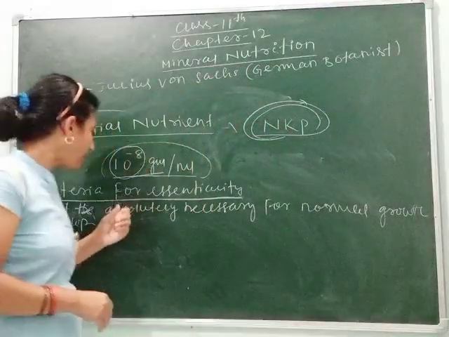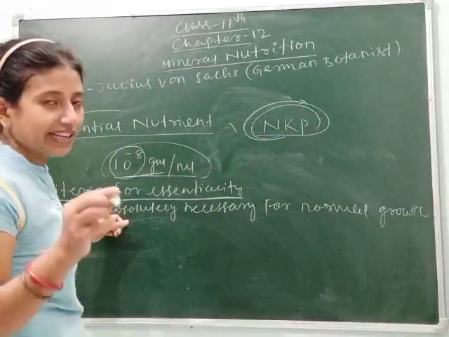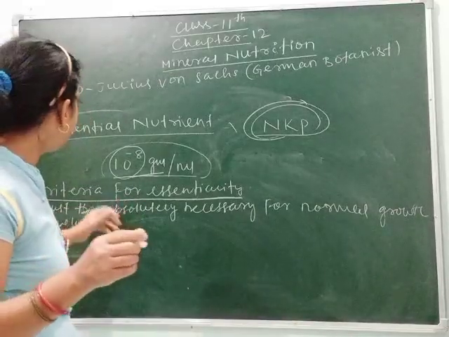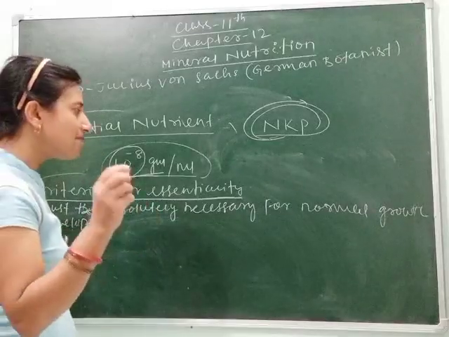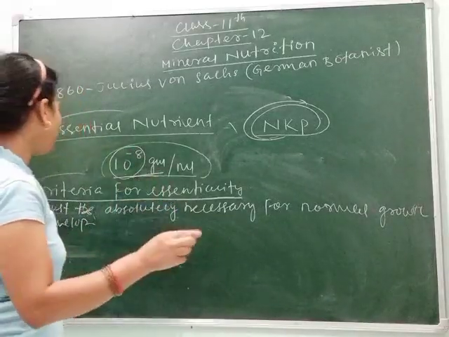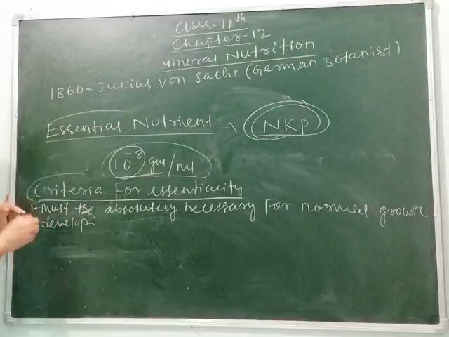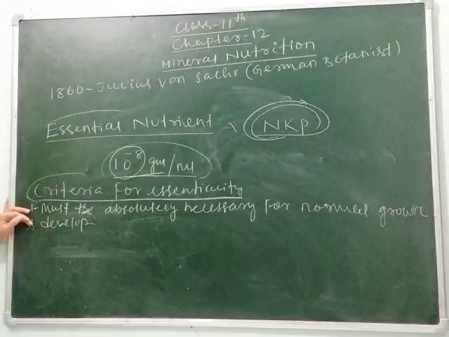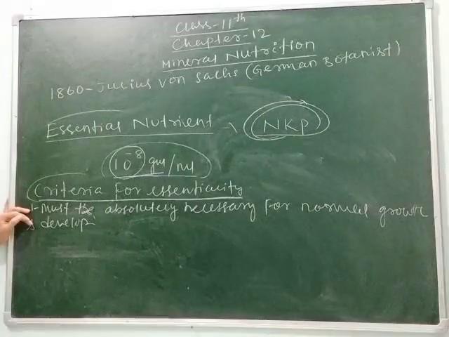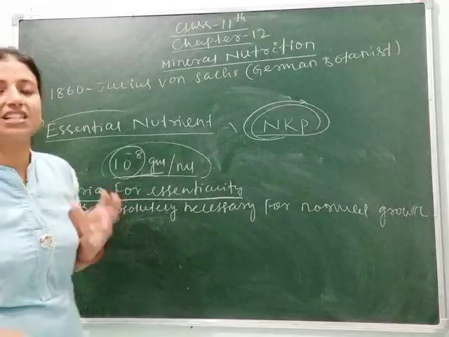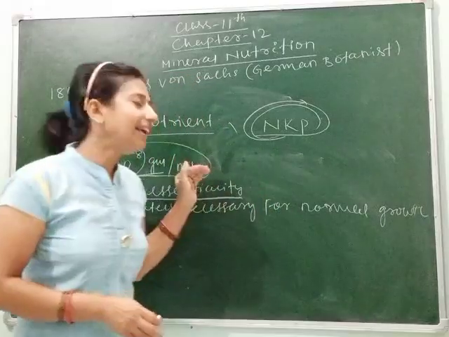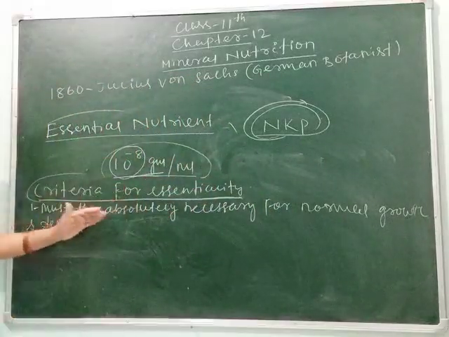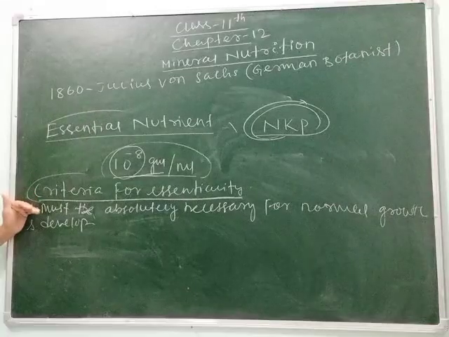But in case of plants, the first criteria for essentiality is that the element must be absolutely necessary for normal growth and development, and in the absence of it, the plant can't grow or complete its life cycle. Means plants also reproduce and produce seeds. If that element is lacking, then the plant can't reproduce and can't produce seeds.